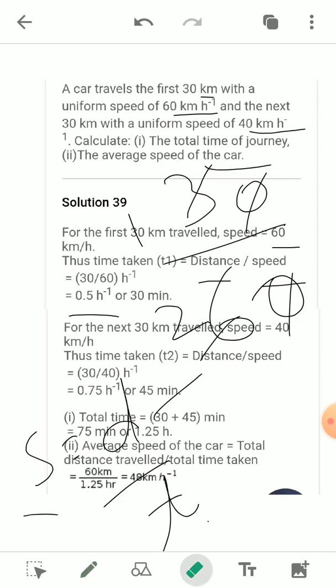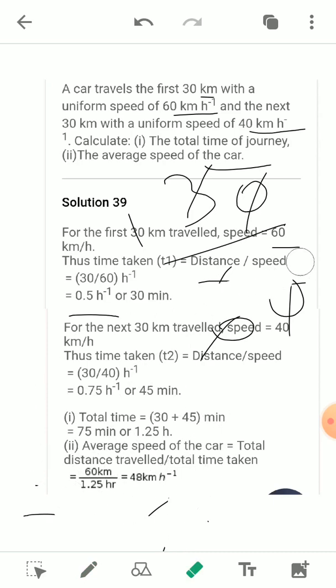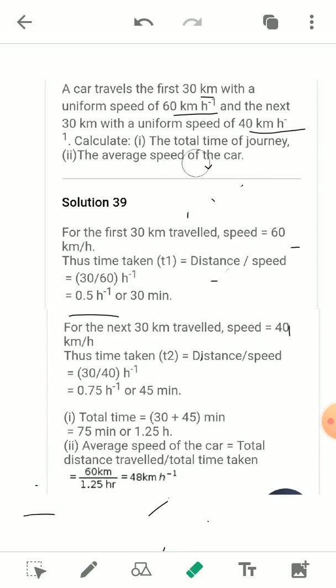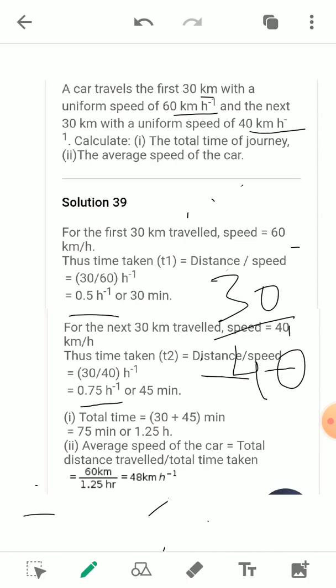Okay, the same thing we can do for the next case also, in which the car travels 30 kilometer, but here the speed changes to 40 kilometer per hour. When we put the values again using the formula distance upon speed, here 30 upon 40. Okay, and that will be equal to 0.75 hour or 45 minutes.